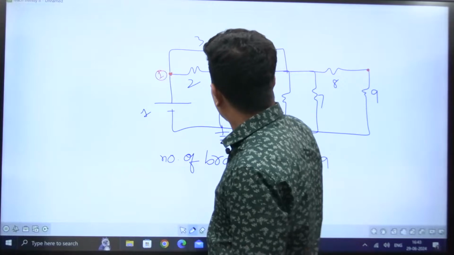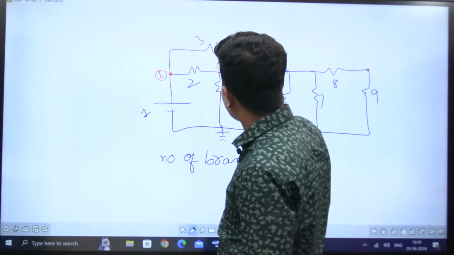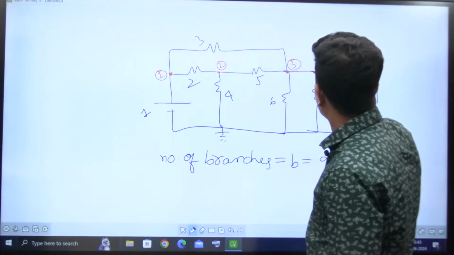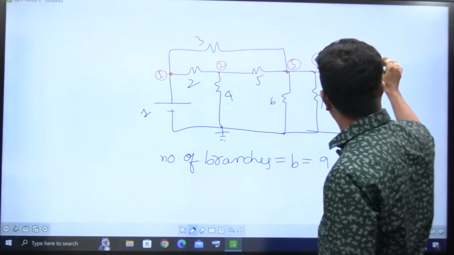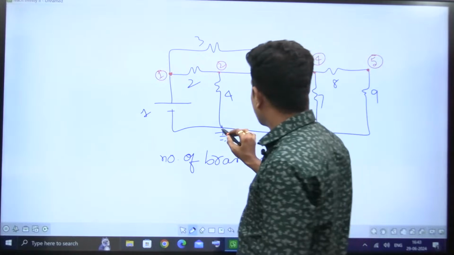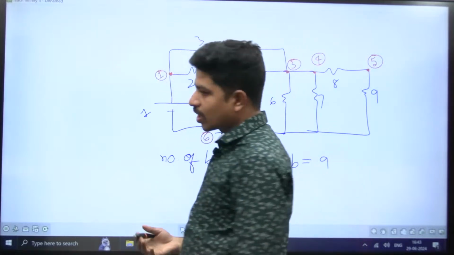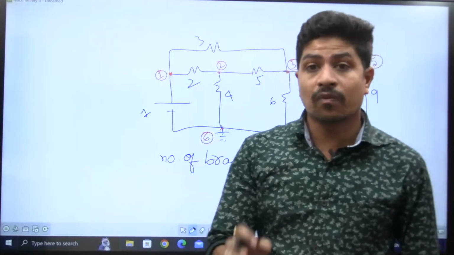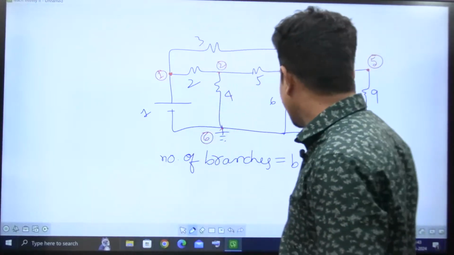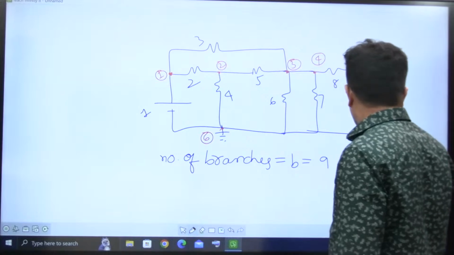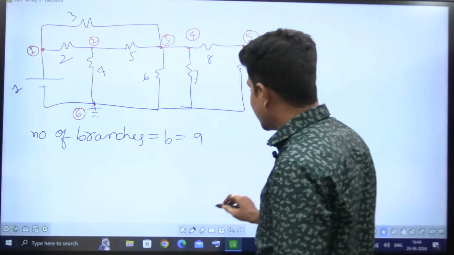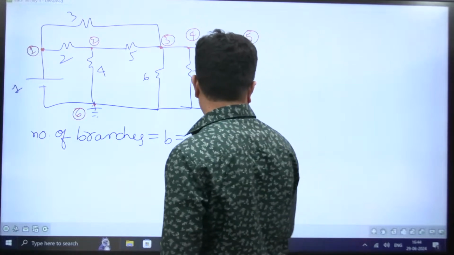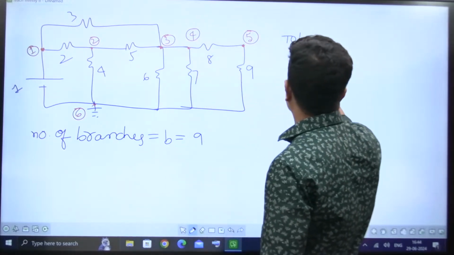That is 1. This is the second node, this is the third node, and this is the fourth node. This is the fifth node, and this is going to be node number 6. If anyone asks how many total nodes there are, the total number of nodes is 6. From the given question you have to understand whether he's asking about total nodes or principal nodes. That depends on the given question. See here, total number of nodes is 6.